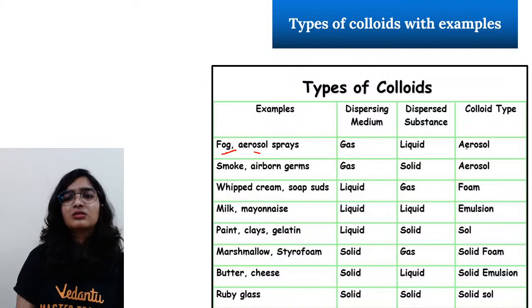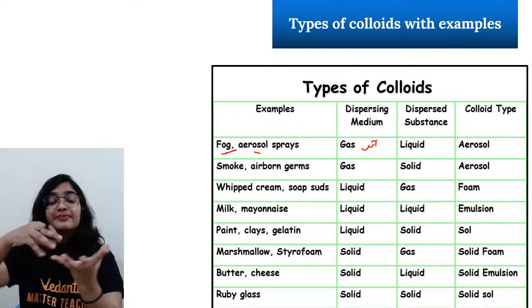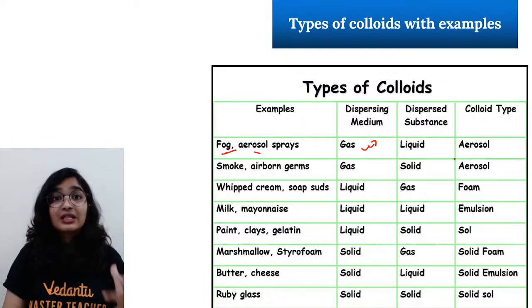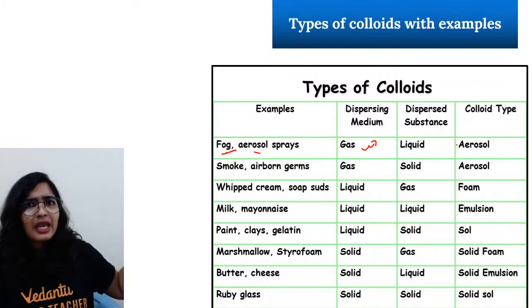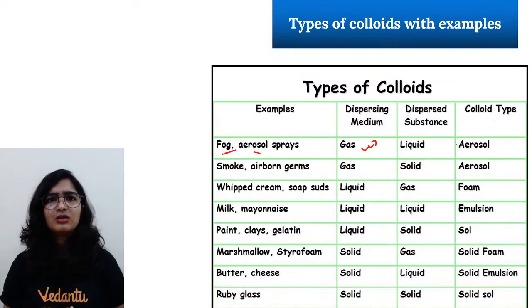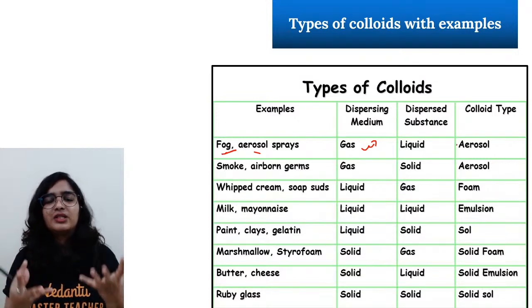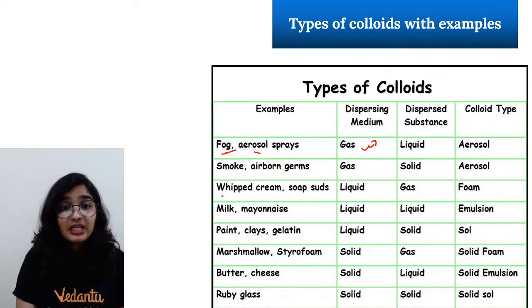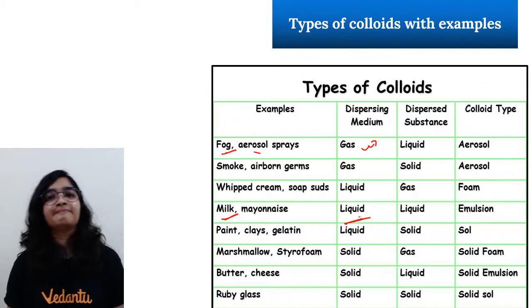See, fog: gas is the dispersing medium, and the dispersed substance is liquid. So you won't be able to say it is just a gas. Whenever there is fog, you even feel cold. Whenever you walk through it, you feel the water droplets, right? The whipped cream, milk is also a colloid.